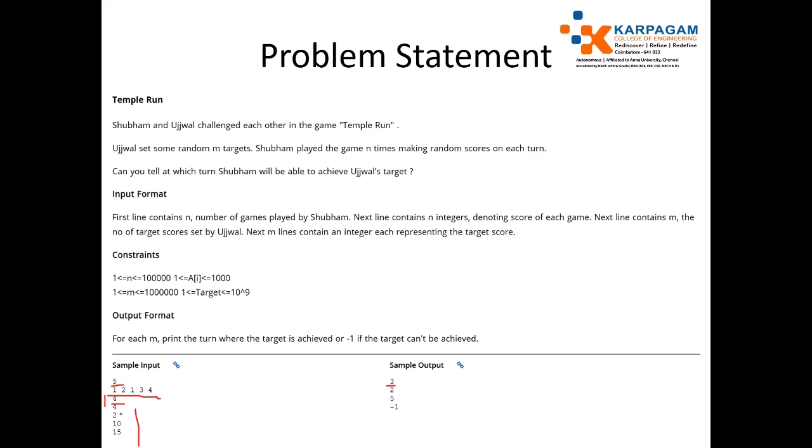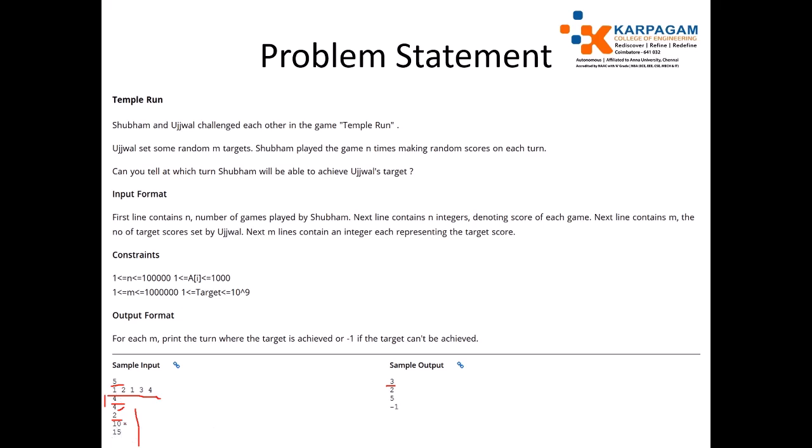For example, here the first target is 4. To reach 4, you need 3 turns: 1 plus 2 is 3, 3 plus 1 is 4, which satisfies the target. So 3. For reaching the target score 2, in the first turn it is not achieved, but in the second turn it is achieved. So just sum the adjacent elements.